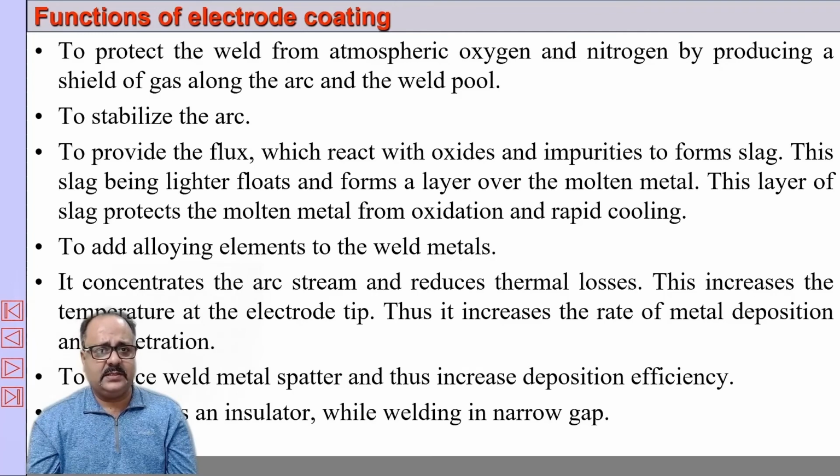It provides the flux, creates a gas envelope and protects from atmospheric oxygen, adds alloying elements, concentrates the arc, reduces metal spatter, and acts as an insulator. If the metal is conducting, the coating is normally non-conducting and acts as an insulator. These are the functions of the electrode coating.